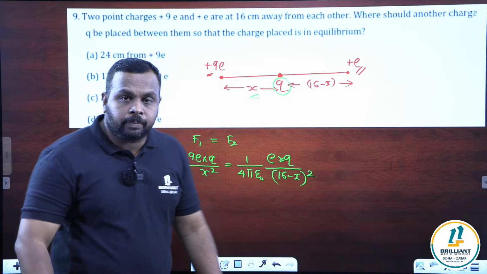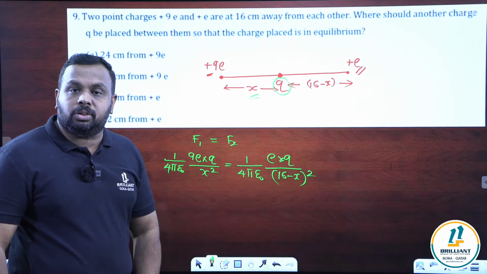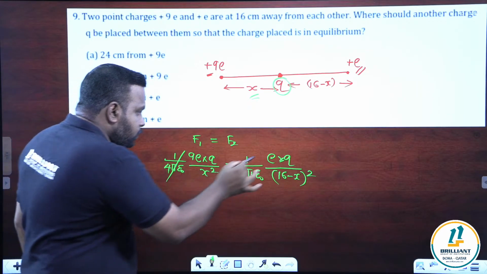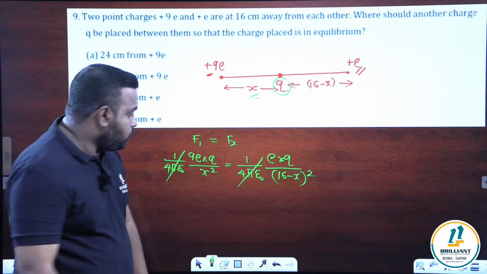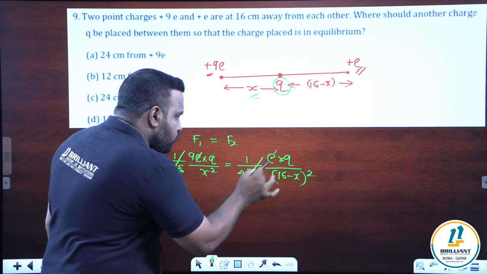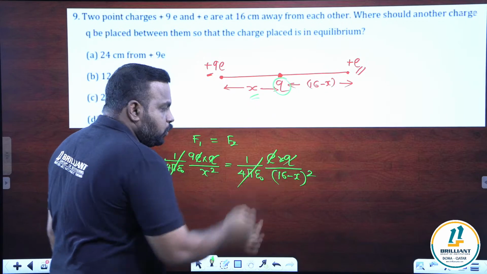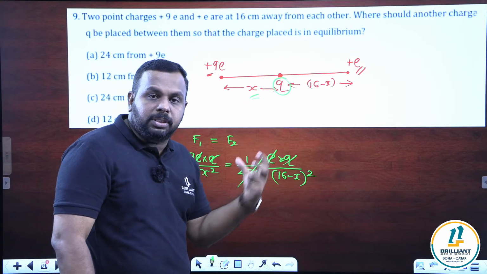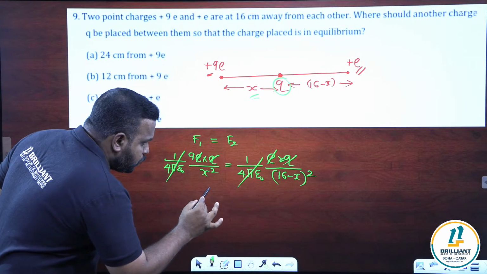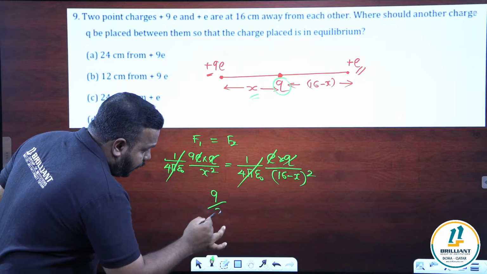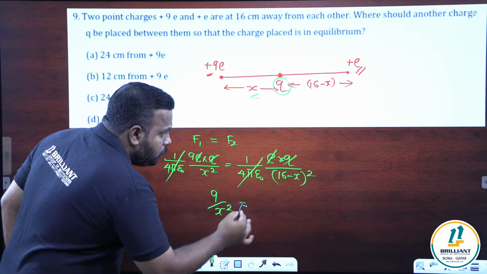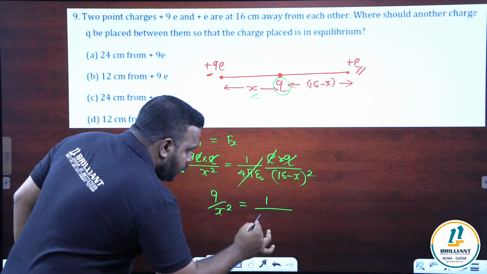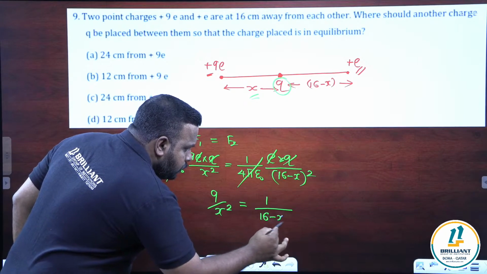This step is clear now? We are equating the magnitudes of the forces. 1 by 4 pi epsilon naught will be cancelled on both sides. E will be cancelled on both sides. Q will be cancelled on both sides. So many common terms you can see. Write the rest of the terms: 9 by x square is equal to 1 by 16 minus x, the whole square.